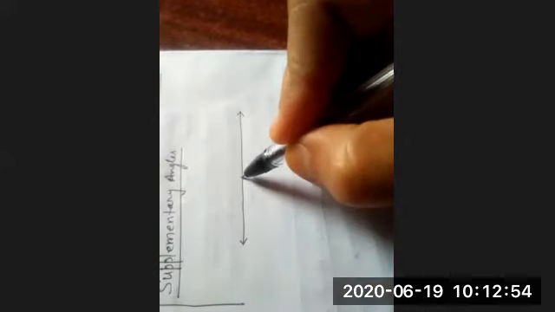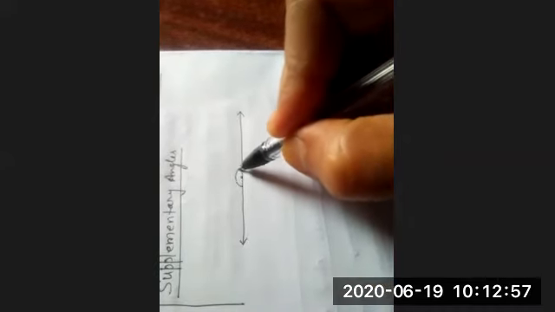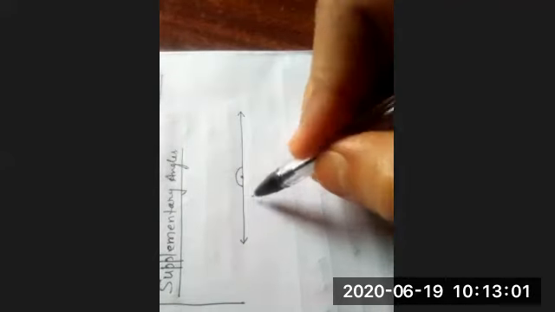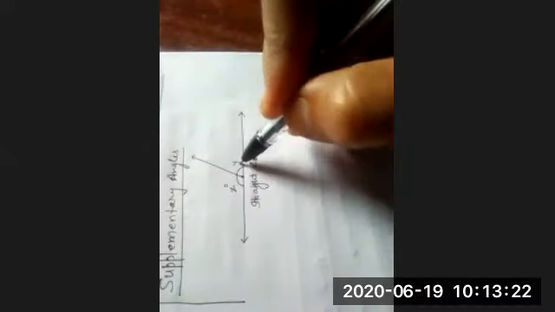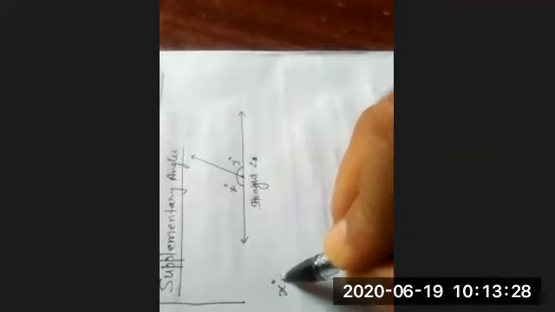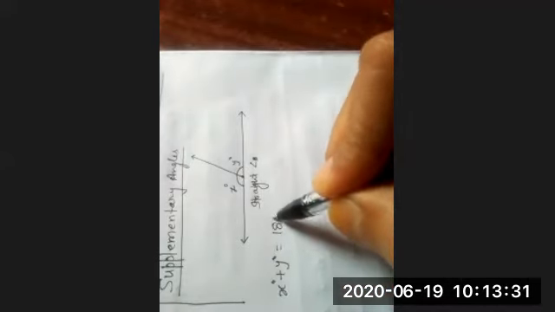When a straight angle, this is a straight angle measuring 180 degrees, is divided into two angles by a common arm of angles, suppose this is x degree and this is y degree, what will be the sum of x degree and y degree? x degree plus y degree will be equal to 180 degree.